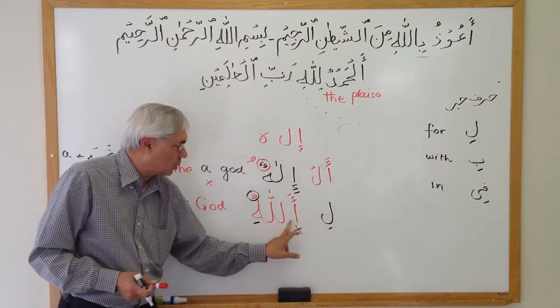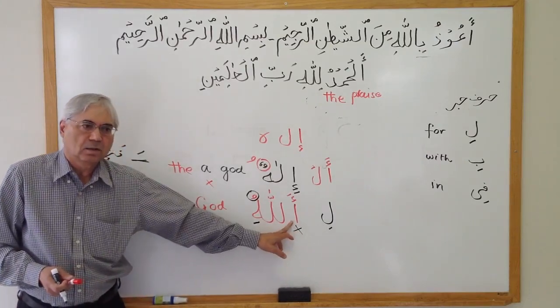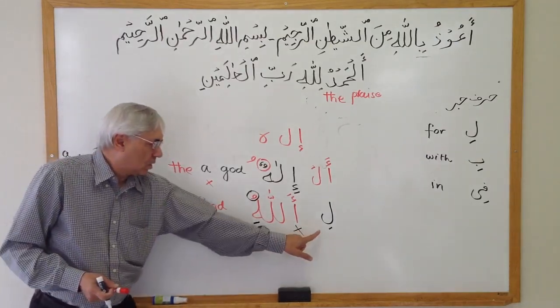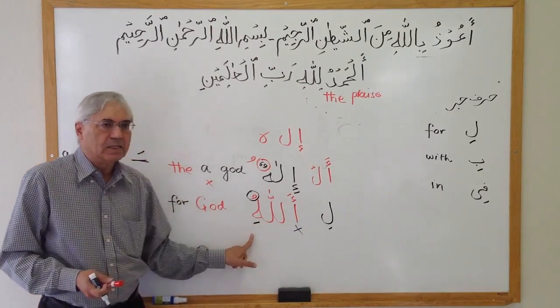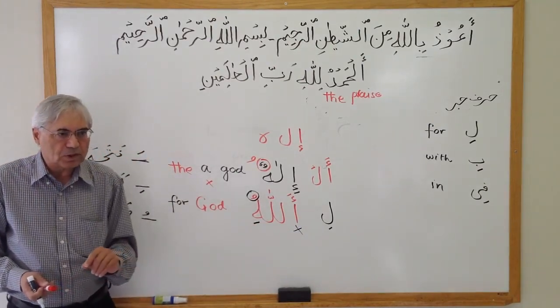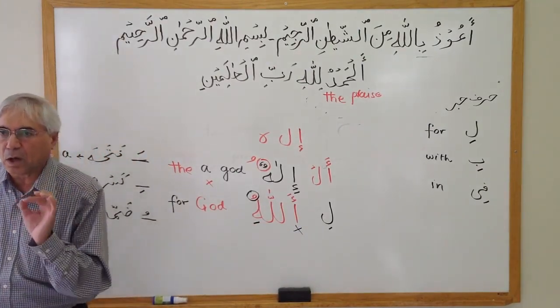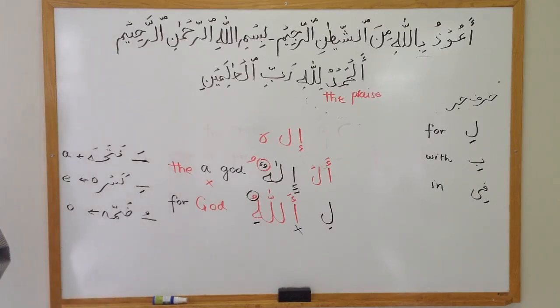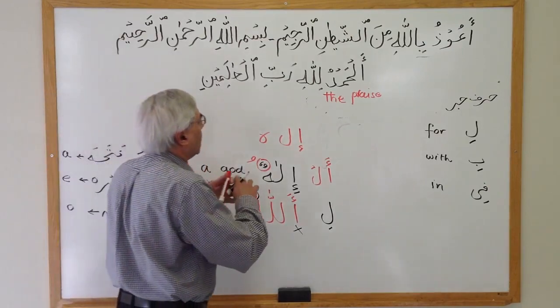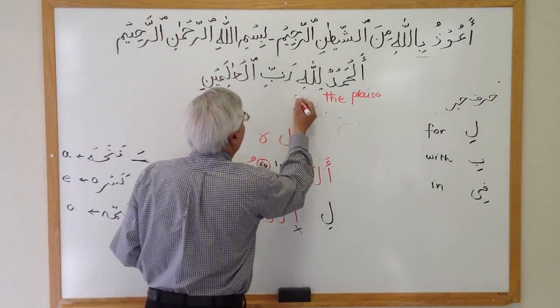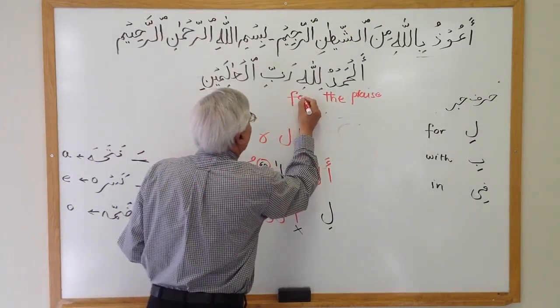Now this lam is going to take out this alif again. It becomes Lillahi. The pronunciation is Lillahi, for Allah. Okay? So this word now is exactly what's in the Quran here, for Allah.